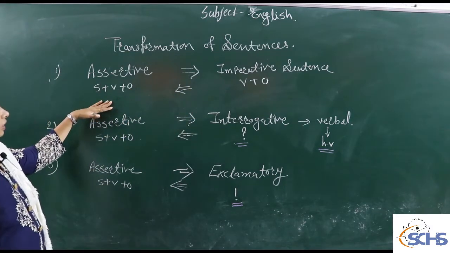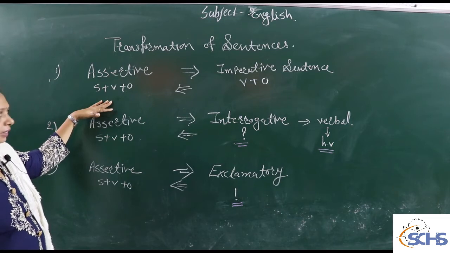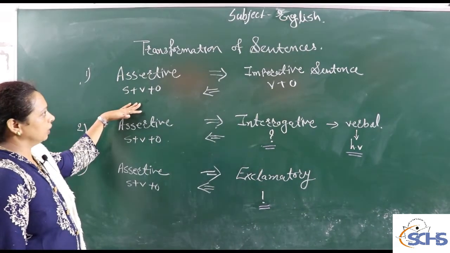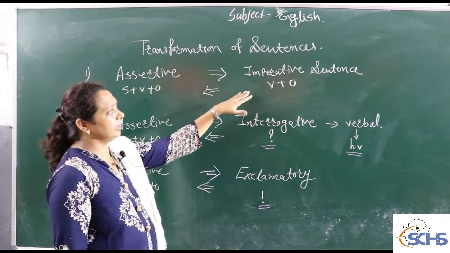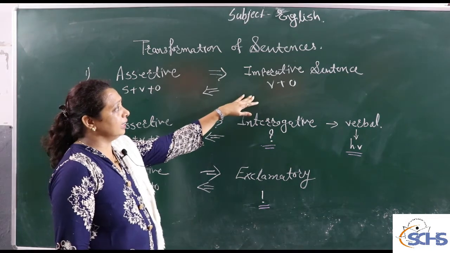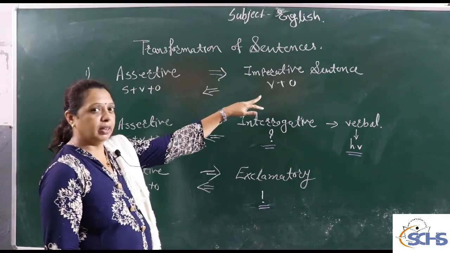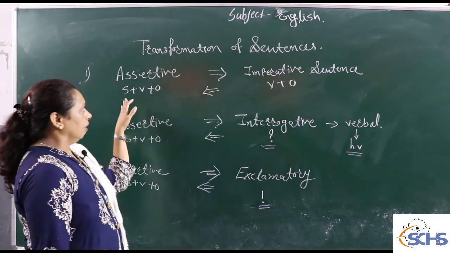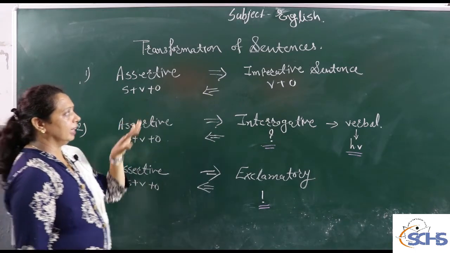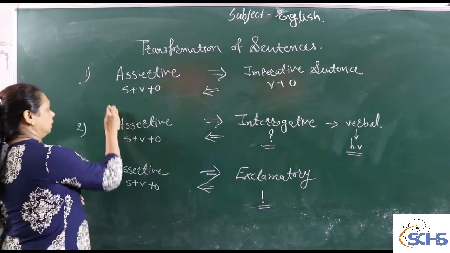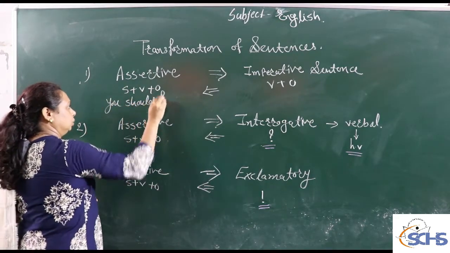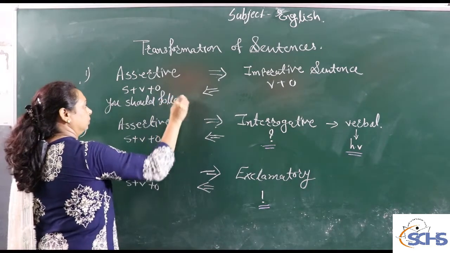The first topic is the assertive sentence. In the previous period I told you that it follows the subject plus verb plus object order, and when we change it into an imperative sentence, the rule is that the sentence starts with a verb and there is an object. While writing, if we write in an assertive sentence, "You should follow the rule."